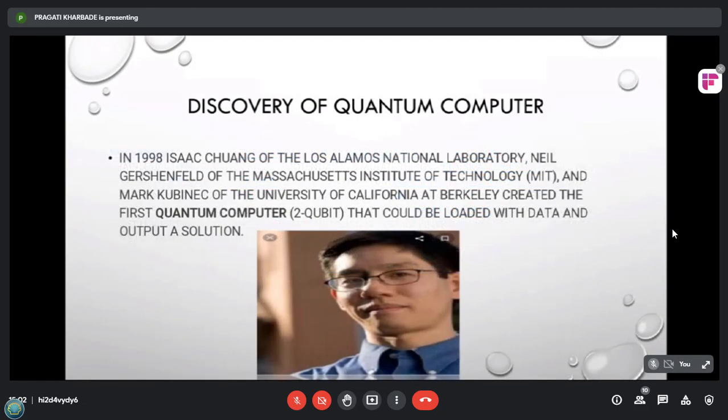Let's move to the discovery of the quantum computer. Who discovered the first quantum computer? In 1998, Isaac Chuang of the Los Alamos National Laboratory, Neil Gershenfeld of the Massachusetts Institute of Technology, and Mark Kubinec of the University of California at Berkeley created the first quantum computer of 2 qubits that could be loaded with data and output a solution.